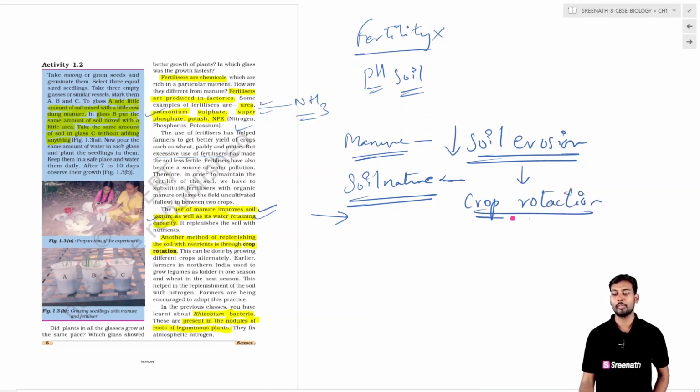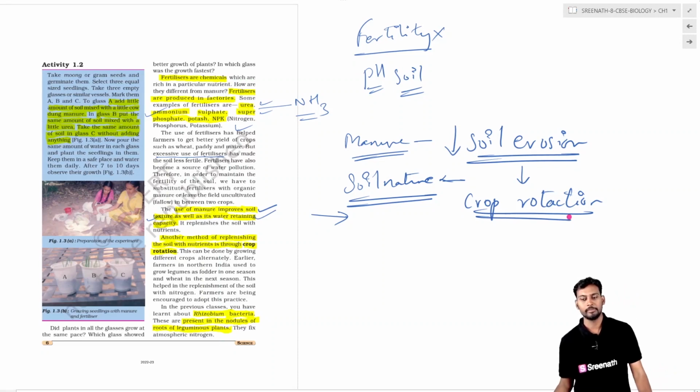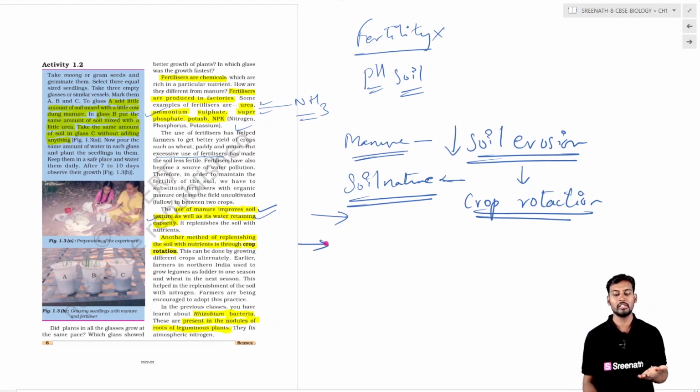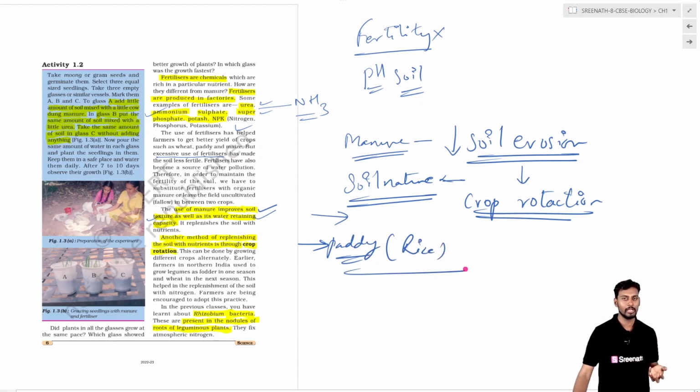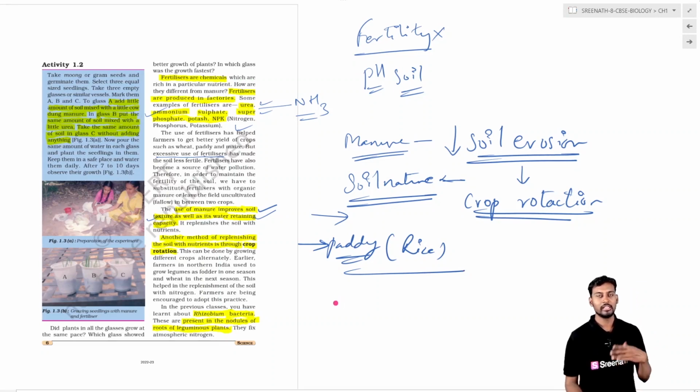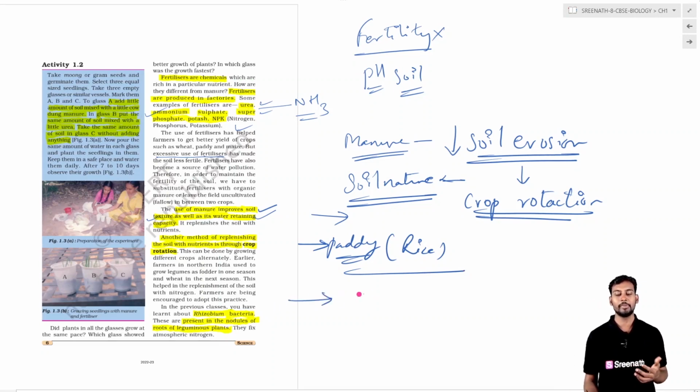Okay, by means of crop rotation. What is crop rotation? Basically, if you are using one seasonal crop, if you are using the field for paddy, that is the rice field, in one season, then that should be replaced by the pulses.